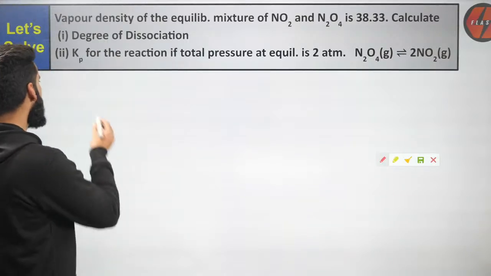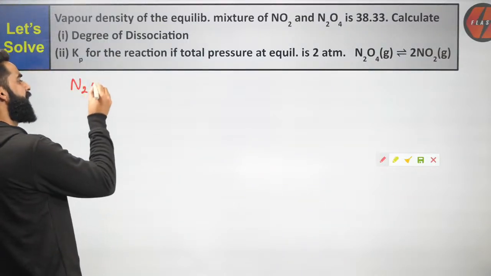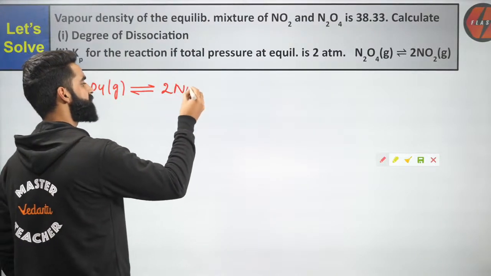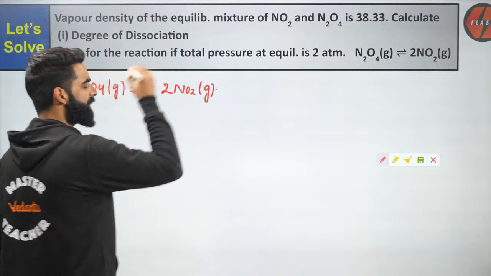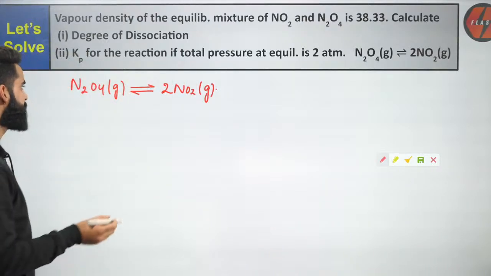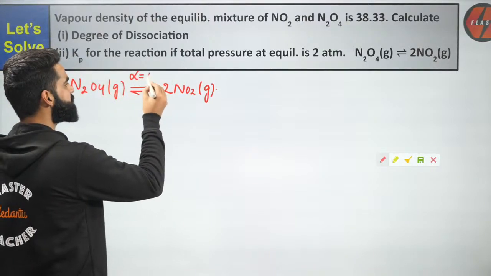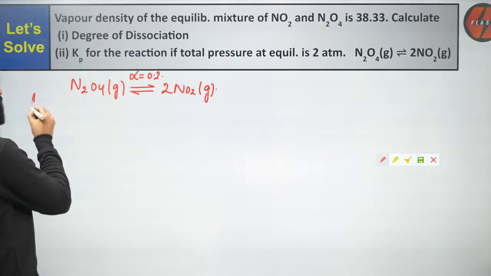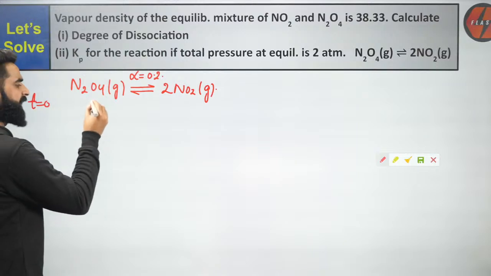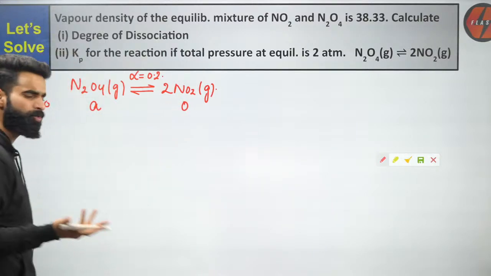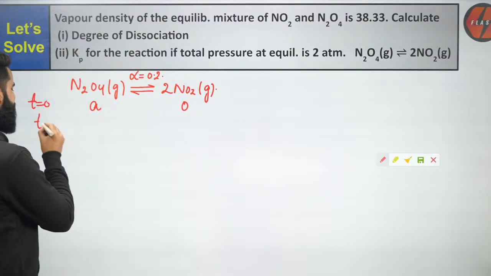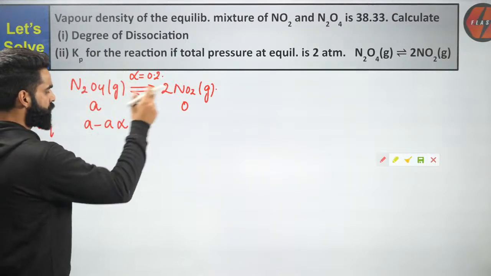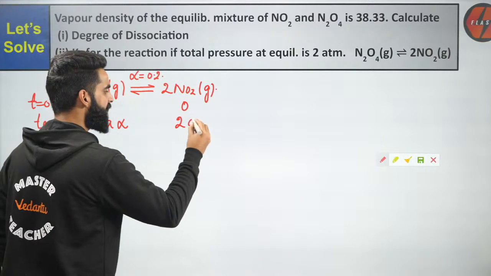Second question, you already know, guys. I'll be writing the reaction again. N2O4 gas is in equilibrium with 2 times NO2 gas. This is the reaction which is given to me. Alpha value we already got, that is 0.2. Now people, let's assume at time t equal to 0, I have got A moles of this, I have got 0 moles of this. So can I say at equilibrium, it's going to be simply A minus A alpha. Since 1 mole gives 2 moles, A alpha moles gives 2 A alpha moles.